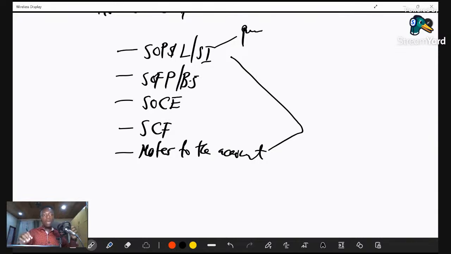When it occurs like that, a statement called the statement of changes in equity is what we use to account for that. We also have the statement of cash flow, which talks about the inflows and outflows of cash that the business used to transact its operations or activities. The notes to the accounts provide a summary of all the accounts that are going to be prepared in the business.